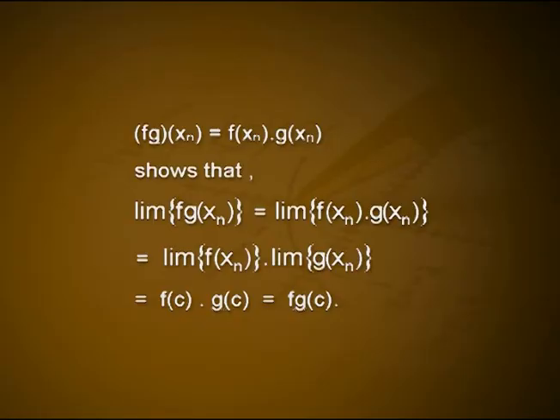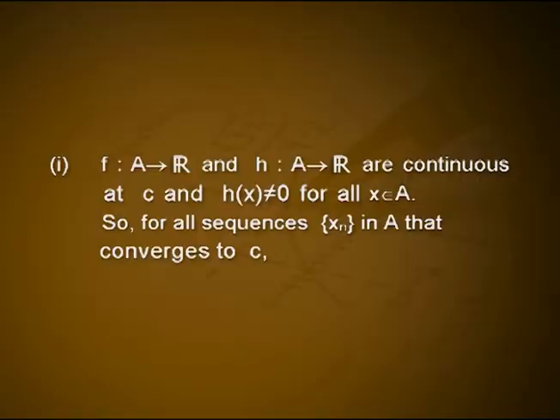Now fg of xn equals f of xn into g of xn, which shows that limit fg of xn equals limit f of xn into g of xn, which is equal to limit f of xn into limit g of xn, which is equal to f of c into g of c, equal to fg of c. So fg is continuous at c. Similarly, kf is also continuous at c for k element of R.